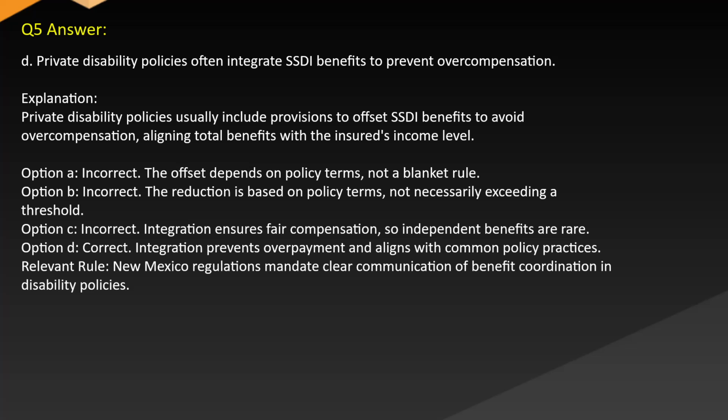Option B. Incorrect. The reduction is based on policy terms, not necessarily exceeding the threshold. Option C. Incorrect. Integration ensures fair compensation, so independent benefits are rare. Option D. Correct. Integration prevents overpayment and aligns with common policy practices. Relevant rule. New Mexico regulations mandate clear communication of benefit coordination in disability policies.